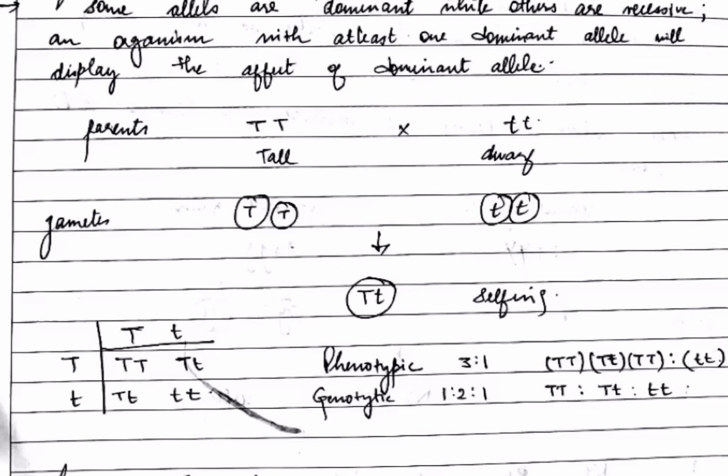I have drawn a cross for the garden pea, which shows the ratio of phenotypic as 3:1 and genotypic as 1:2:1. The next law of Mendel's inheritance is law of segregation.